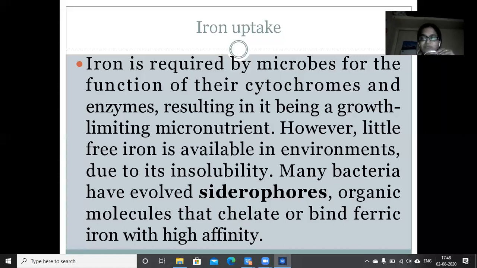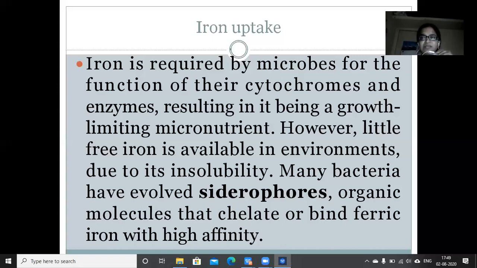So in this process of developing mechanisms, the bacteria have developed some specialized proteins called siderophores. Okay, in other words, you can call these siderophores magnets. What will the magnets do? Magnets will bind the iron strongly. If you keep one magnet piece and one iron piece, definitely both will attract each other with a great force. The magnet will attract the iron with a great force and bind to it strongly. So in the same way, these siderophores are also acting as bacterial magnets.